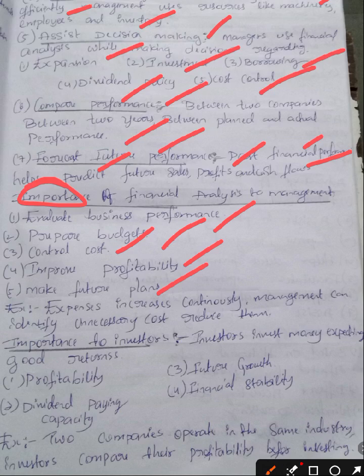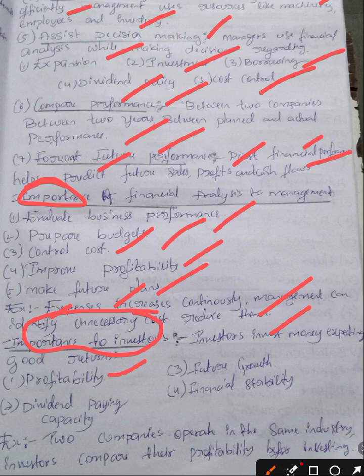For example, if you see expenses increasing continuously, management can identify unnecessary costs and reduce them. Now, importance to investors. Investors invest money expecting good returns, obviously. For what?